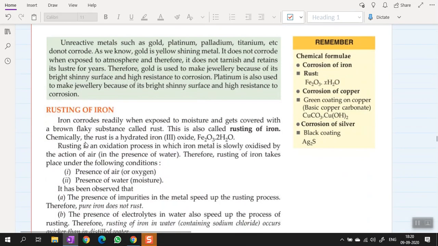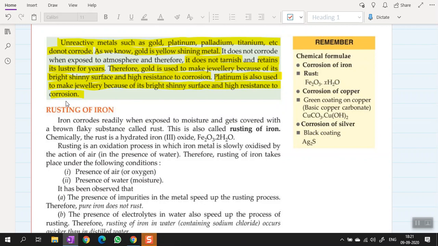We know that unreactive metals such as gold, platinum, palladium, titanium, etc. do not corrode. That's why they are expensive. As we know, gold is yellow shining metal. It does not corrode when exposed to atmosphere, and therefore it does not tarnish and retains its luster for years, and that's why it's expensive. Therefore, gold is used for making jewelry because of its bright shiny surface and high resistance to corrosion. Platinum is also used to make jewelry because of its bright shiny surface and high resistance to corrosion.